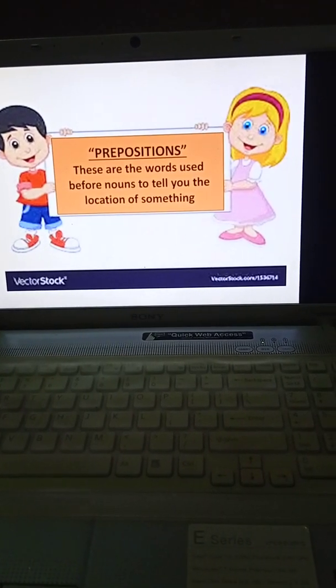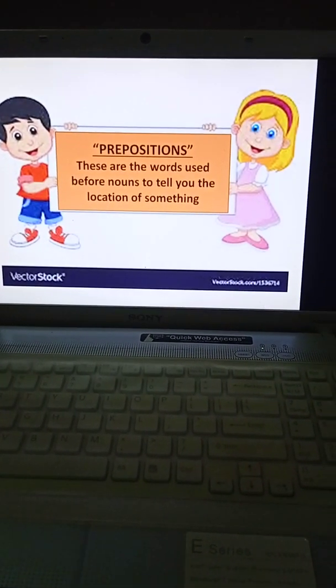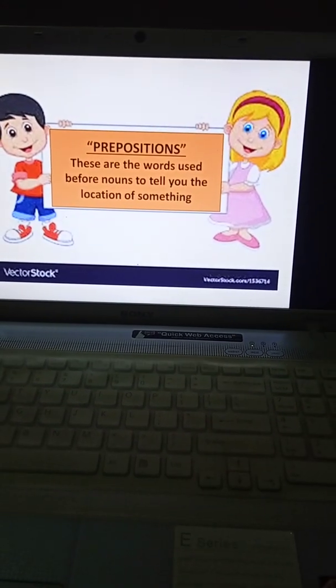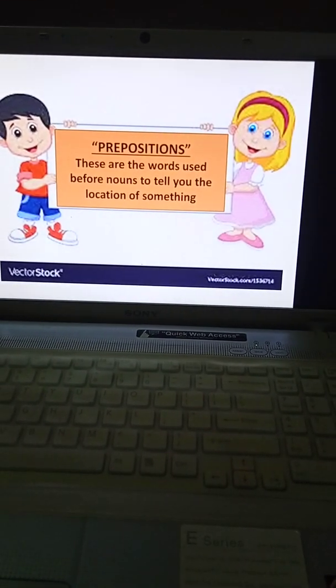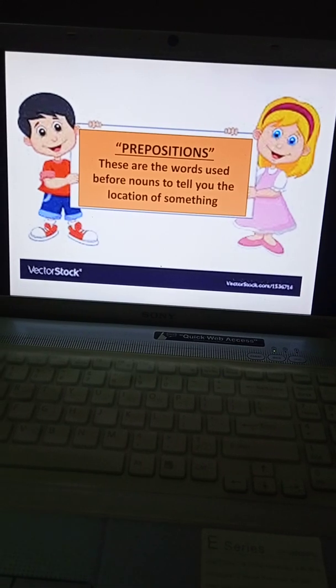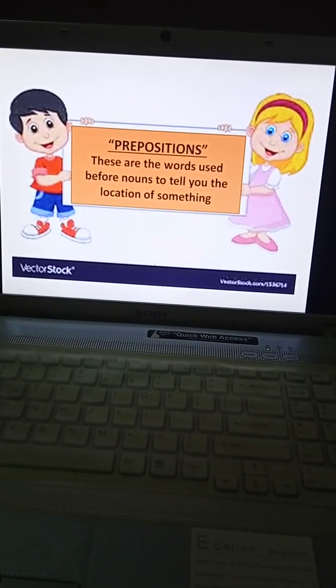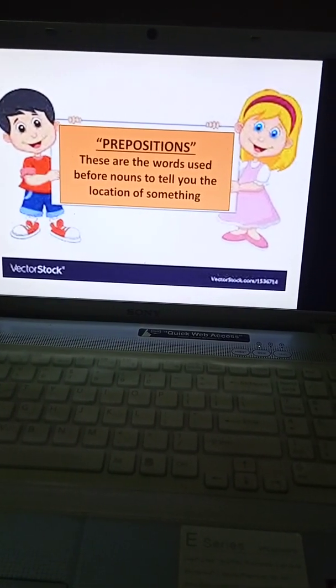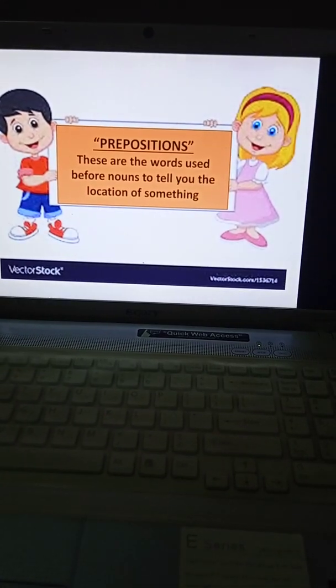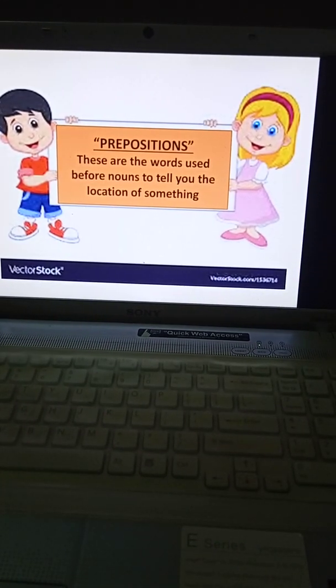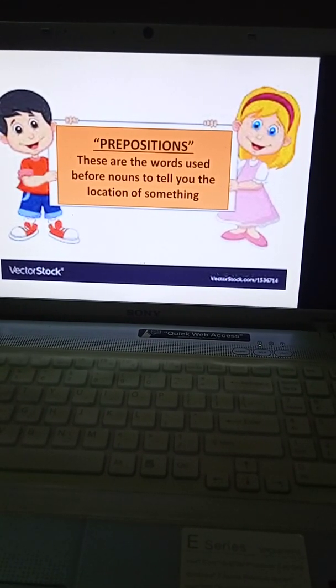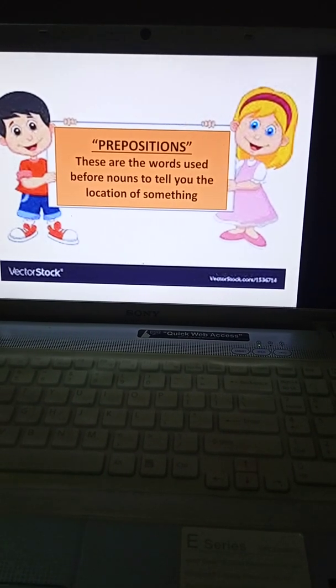Prepositions are the words used before nouns to tell you the location of something. Again, we will revise one time, children. Prepositions are the words used before nouns to tell you the location of something.